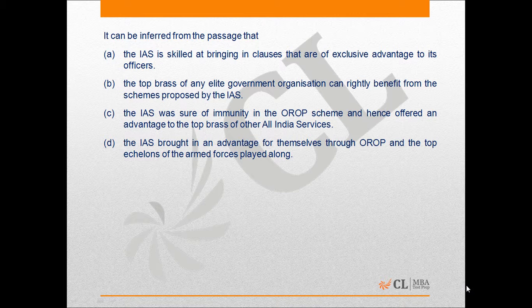Option C says that the IAS was sure of immunity in OROP scheme and hence offered an advantage to the top brass of other All India services. Now why IAS offered it to other All India services is not very clear in the passage. Option D says the IAS bought an advantage for themselves, the OROP, and the top brass of the armed forces played along. This is correct because the passage also indicates that IAS did it for themselves and the top brass of the armed forces were also getting benefited, and they were given this benefit also, so they also played along and they did not object to it. So correct answer will be option D.